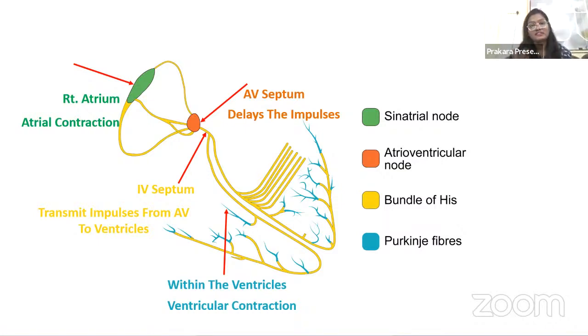Yeah, there are various structures. See, God has created us in such a way that the heart is a very vital organ in our body. If one structure in the heart is damaged, there are many other structures which try to compensate for the action of the failed structure. So if the SA node fails to initiate an impulse, there are various structures in the heart which can generate an impulse.